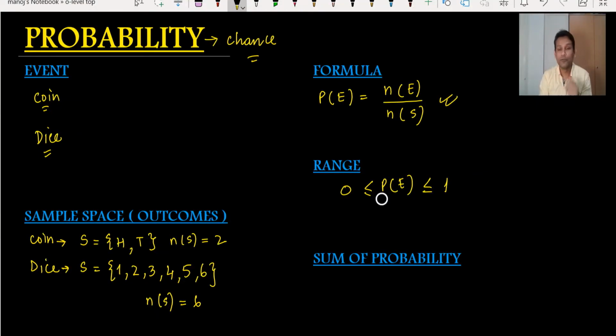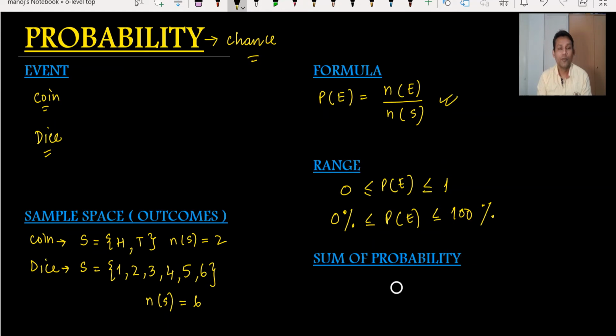It can be 1 upon 4, but never more than 1 or less than 0, which means not negative. Sometimes the range can also be written in percentage form, so there is no problem. You can write it as 0% to 100% probability.